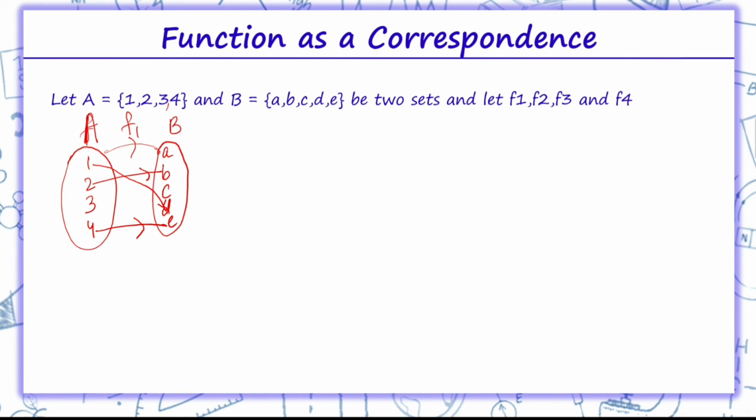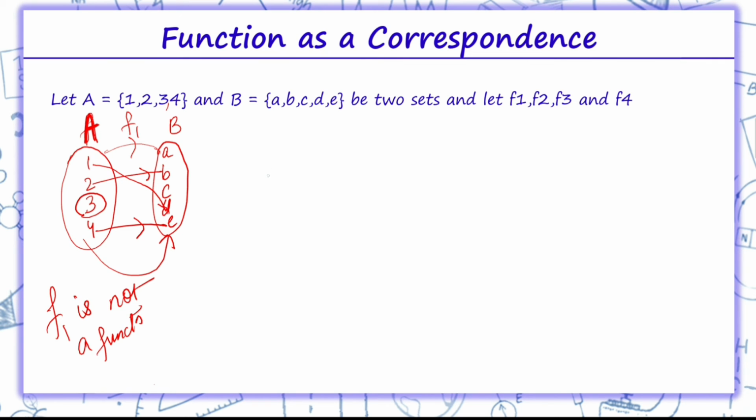Now this F1 is not a function. Why is it not a function? Because there is an element 3 which belongs to A which is not associated with any element of B. Therefore, F1 is not a function.